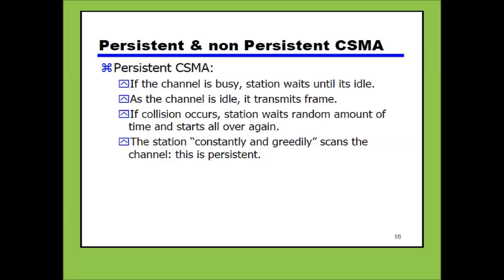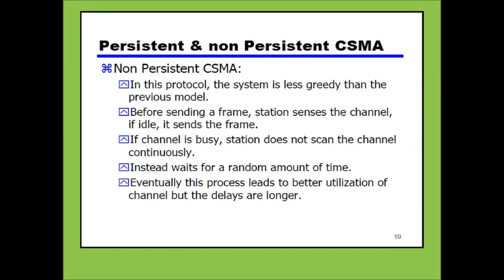Even so, a collision may still occur, and after that the device will retransmit the data again. The station constantly and greedily scans the channel. This is called persistent. So devices frequently scan the channel, and when the path is free, the data is transmitted by a specific device.